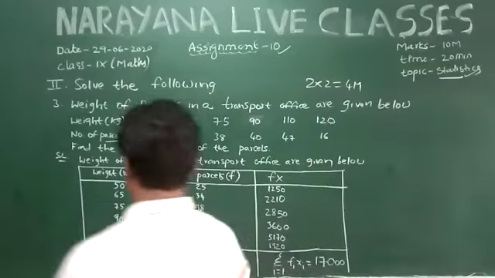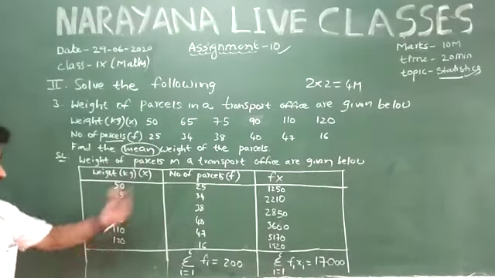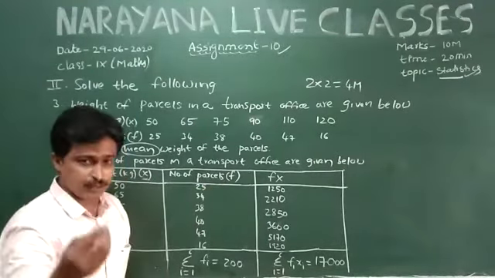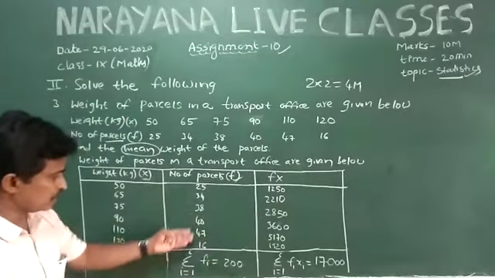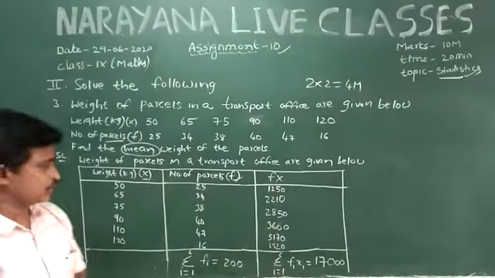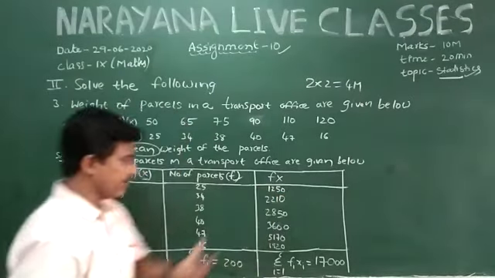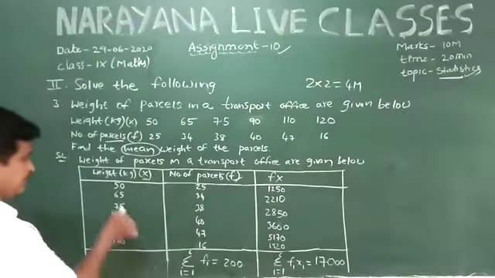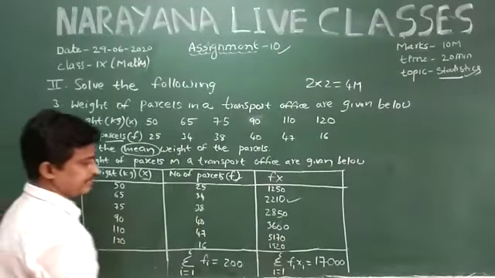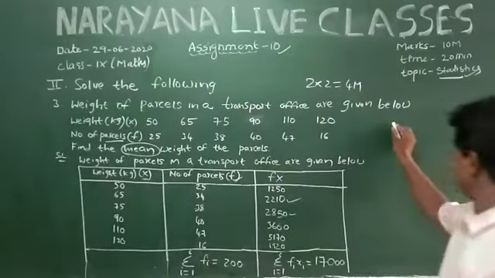So coming to the problem, here the first column is weights. The weights can be taken as the x value. The number of parcels is denoted as frequency f. So these are our f, and to find fi into xi, or f into x, multiply these two. 50 into 25 is equal to 1250, and do the same multiplication: 65 into 34 is 2210, and then 75 into 38. So find these multiplications like this, and then the formula for the mean, x bar,